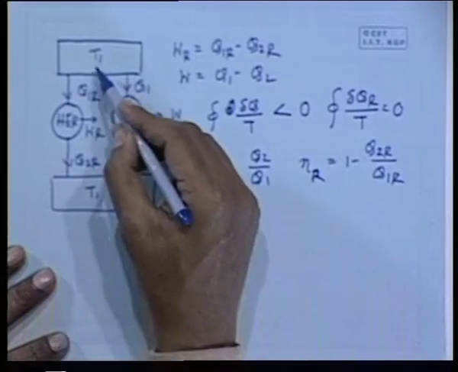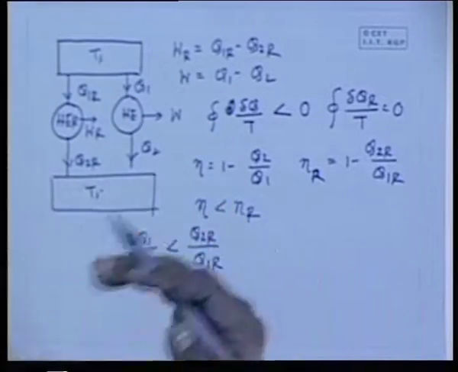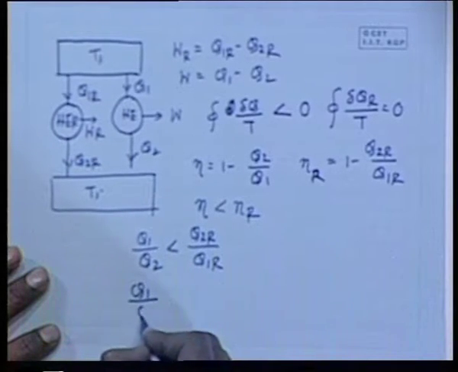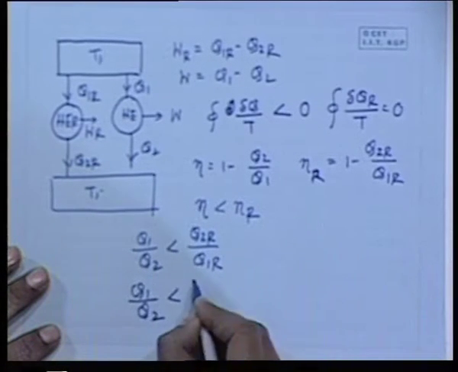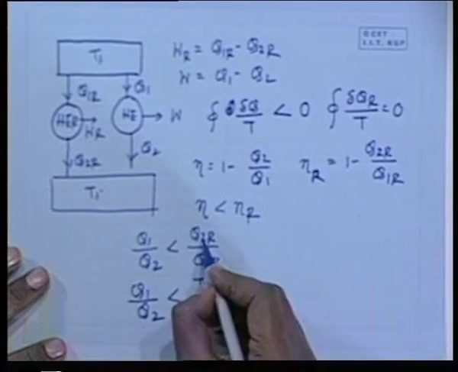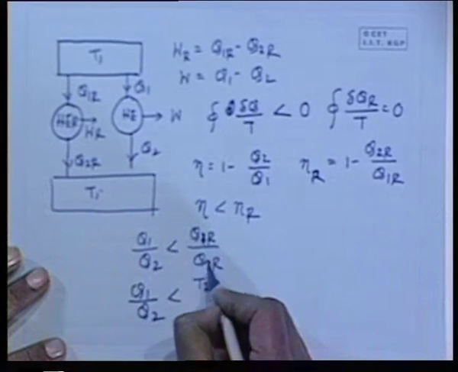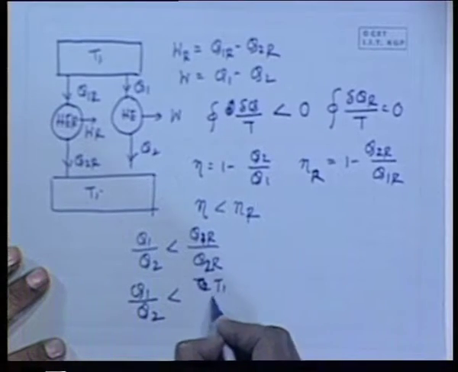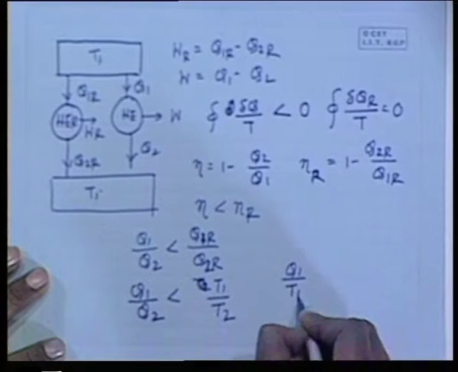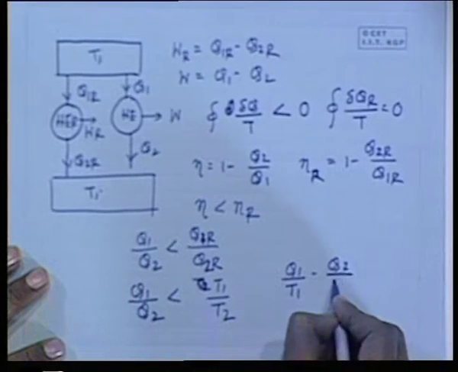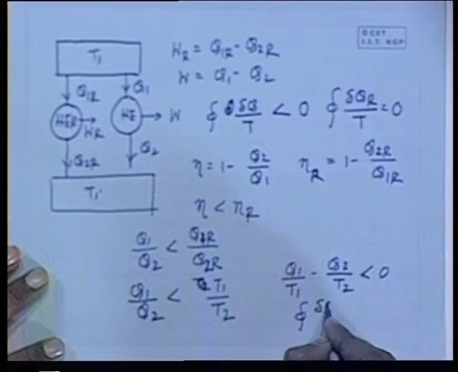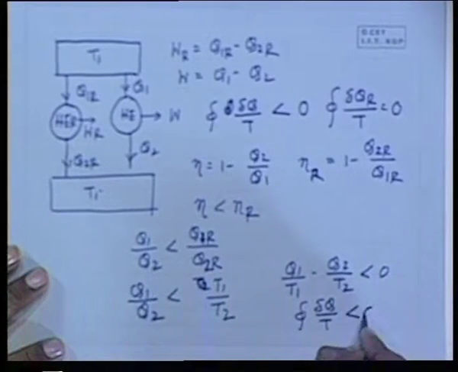And by the definition of T1 T2 in the absolute thermodynamic scale, this is nothing but T1 by T2. So, Q1 by T1 minus Q2 by T2 is less than 0. So, cyclic integral delta Q by T less than 0.